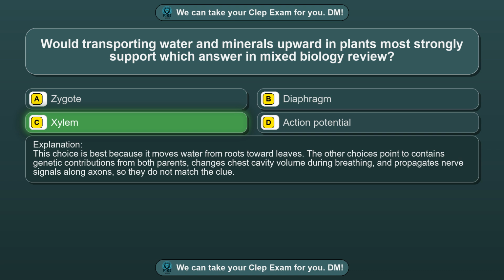This choice is best because it moves water from roots toward leaves. The other choices point to contains genetic contributions from both parents, changes chest cavity volume during breathing, and propagates nerve signals along axons, so they do not match the clue.